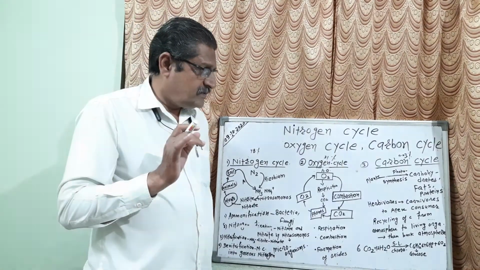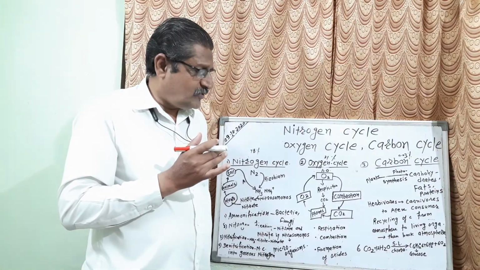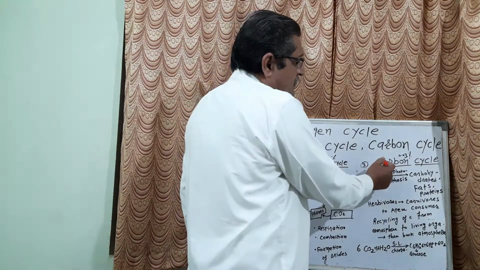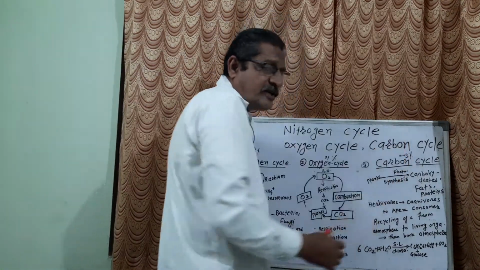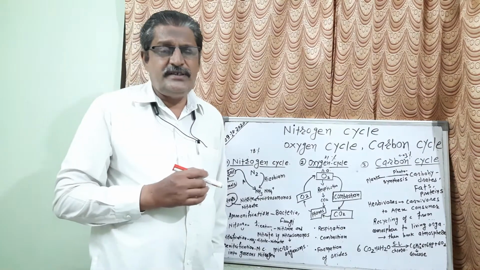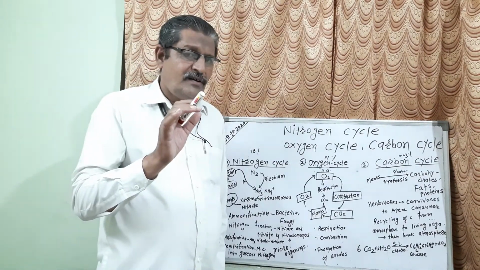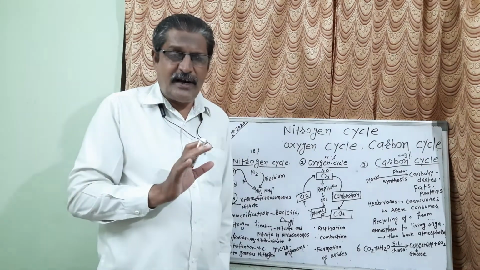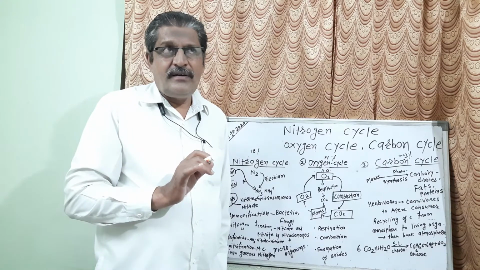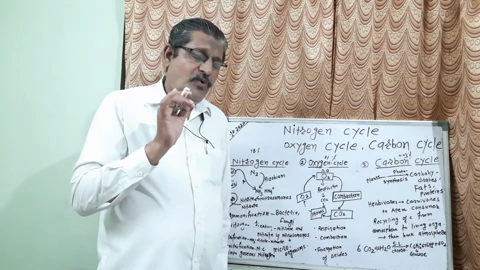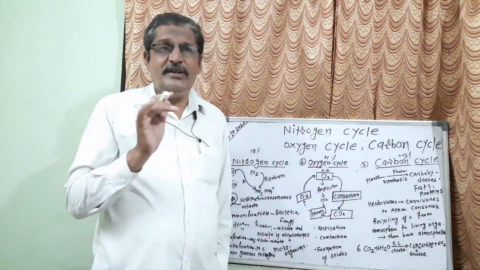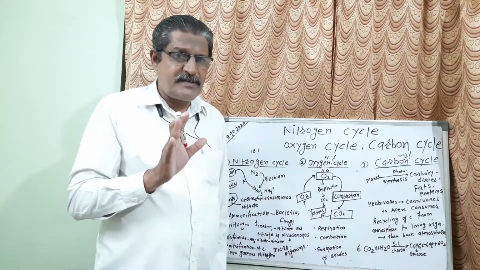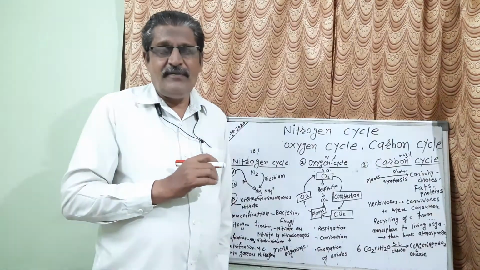Now students, I would like to put one question before you. Here the carbon dioxide percentage is only 0.03. The carbon dioxide percentage is also fixed in the atmosphere. But why does the temperature on the earth go on increasing? Very simple question. The percentage is fixed, but the temperature is going on rising. Why?